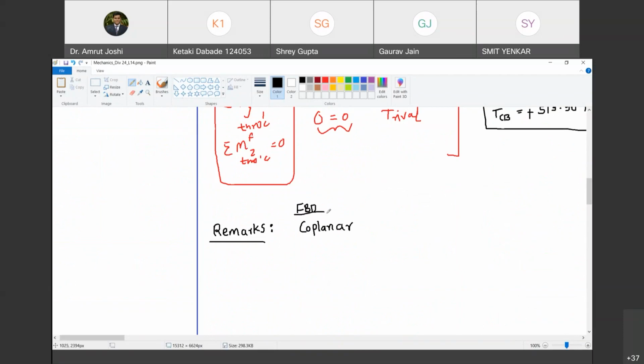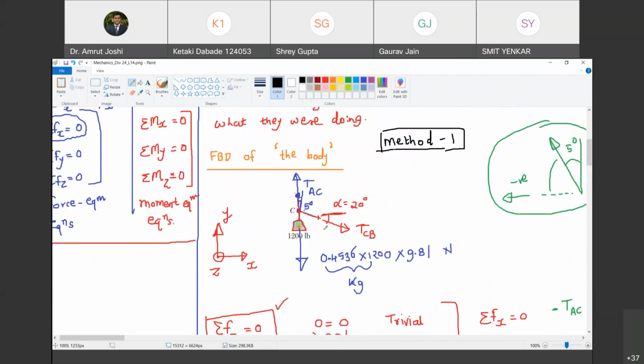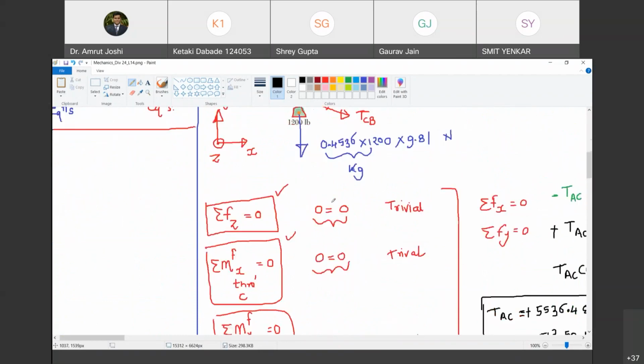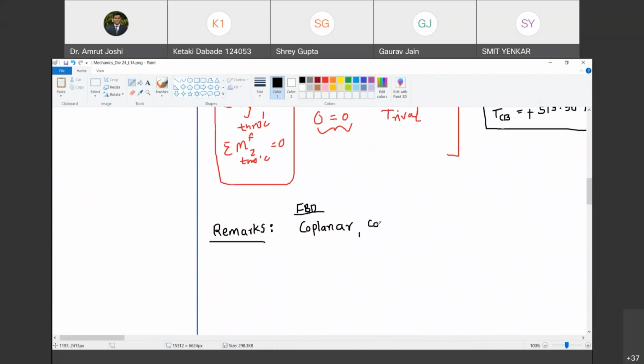Force system, coplanar. Look at the FBD and tell me, lines of action of all the forces, do they pass through a single point? Yes, sir. Okay. So can I call it concurrent? Yes, sir. So it is a coplanar and concurrent force system. So whenever you are dealing with a coplanar and concurrent force system in a free body diagram, only two equations of equilibrium, the two force equations, not moment equations, make sense. Do you agree with me?